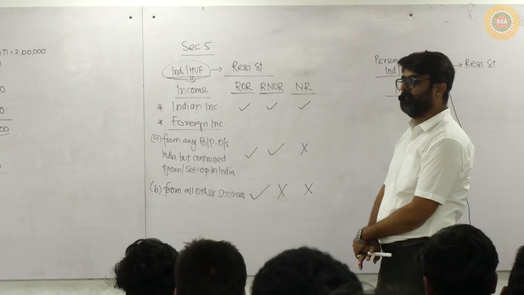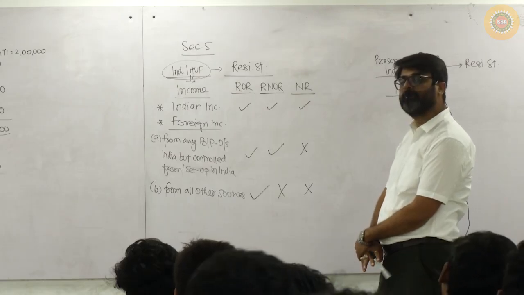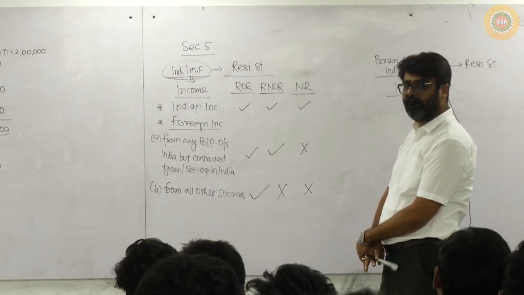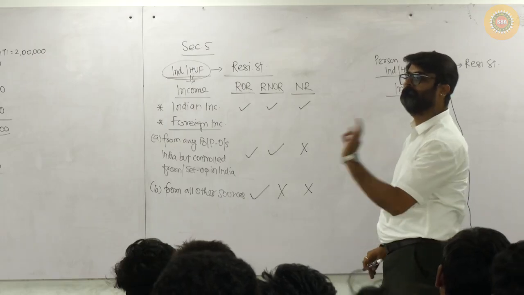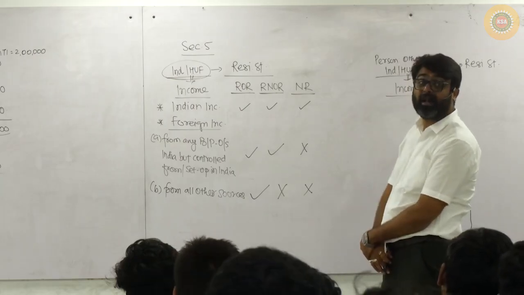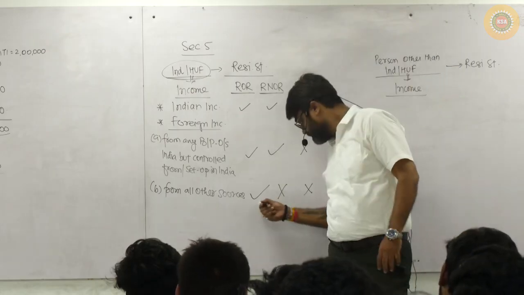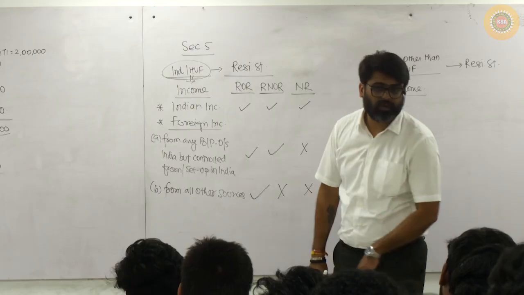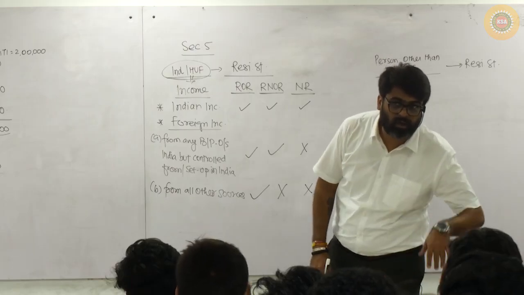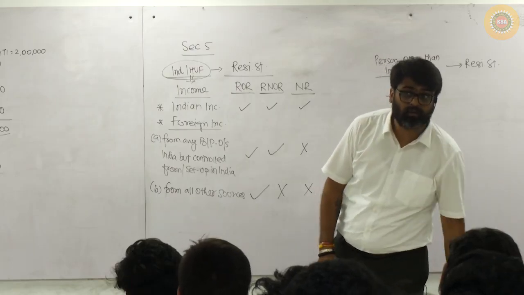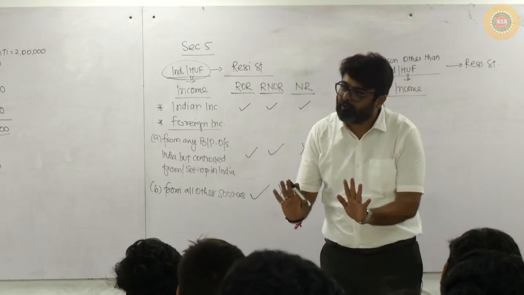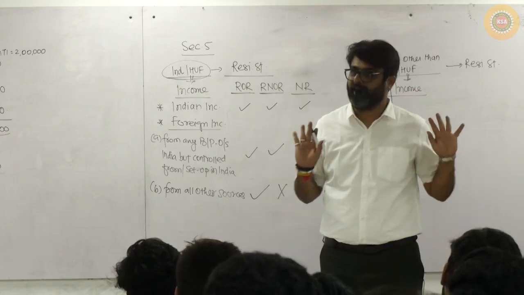All the other foreign incomes, part B, will be taxable in India if you are ordinarily resident in India. Full stop. What if you are RNOR or NR? Then no need to pay tax on these incomes in India.